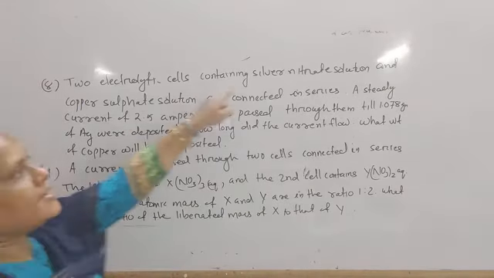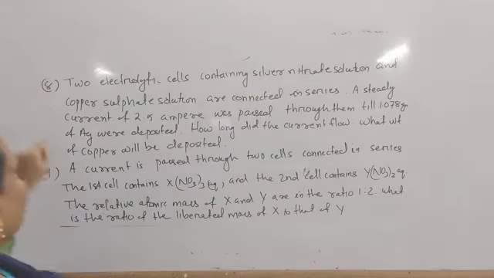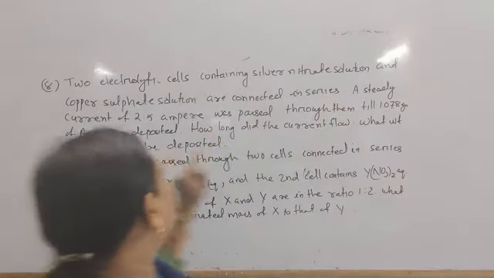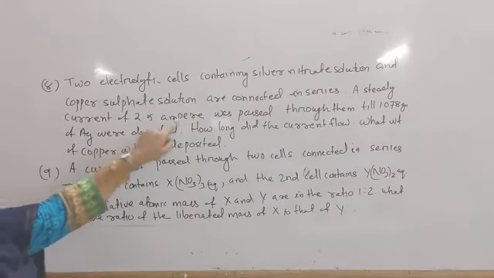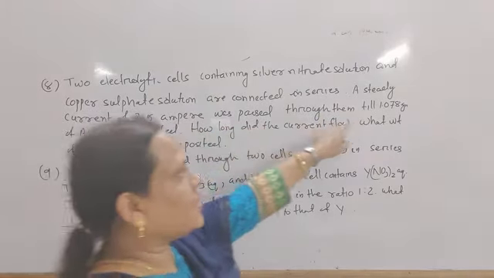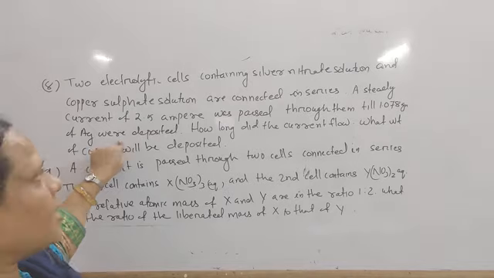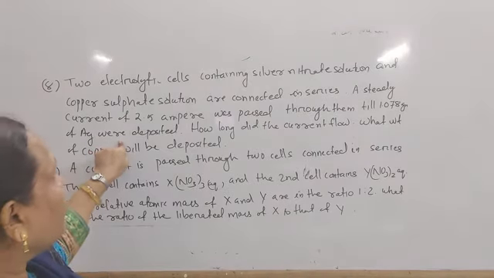Two electrolytic cells containing silver nitrate solution and copper sulfate solution are connected in series. A steady current of 2.5 ampere was passed through them till 1.078 gram of silver were deposited. How long did the current flow?